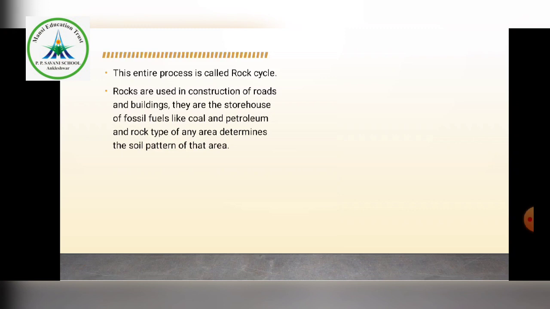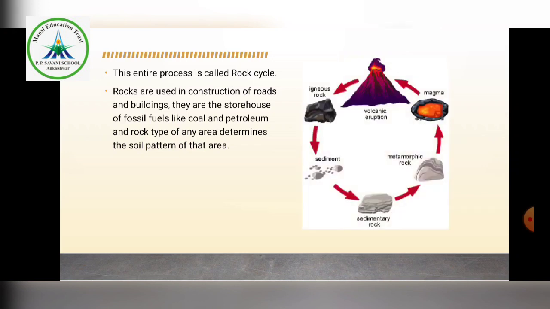Now, the usefulness of rocks. Rocks are used in the construction of roads and buildings. They are the storehouse of fossil fuels like coal and petroleum, and the rock type of any area determines the soil pattern of that area. Here you can see the picture of the volcano or magma.